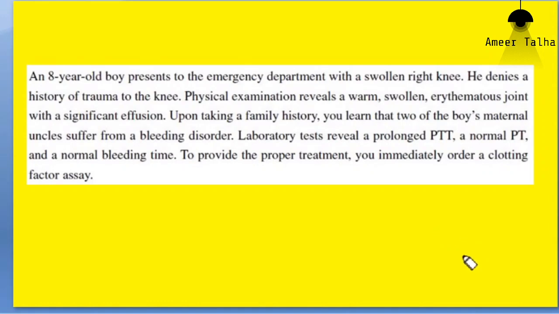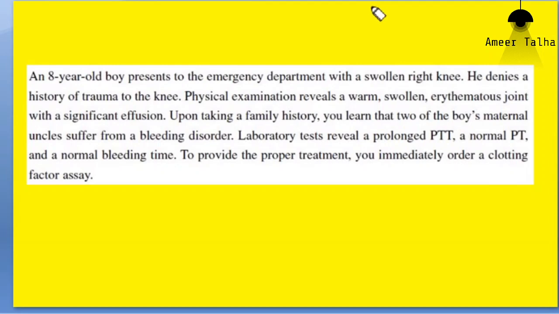No. This means the prothrombin time will not be affected. Agreed? However, factor 8 is involved in the intrinsic pathway. That is the reason the PTT, which depicts the intrinsic pathway, will be prolonged.